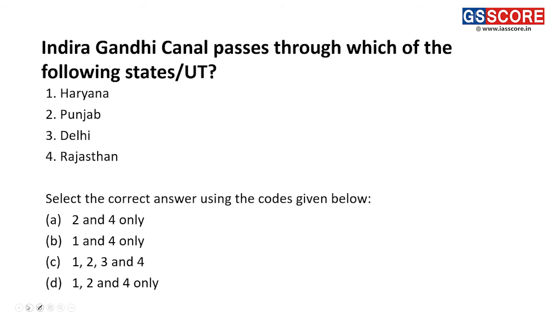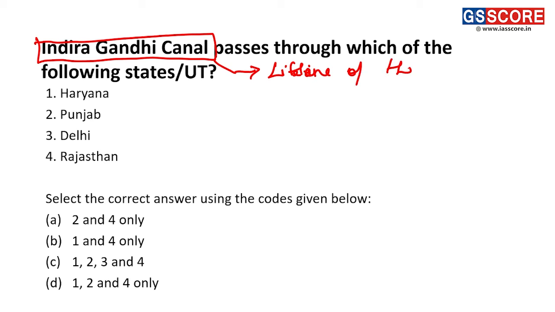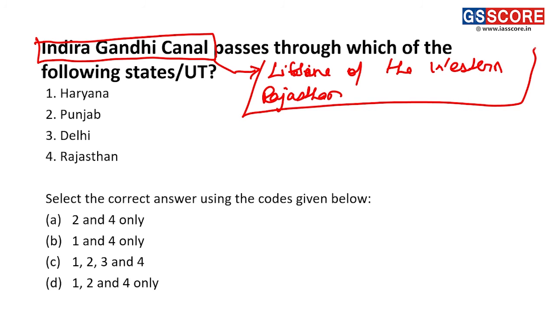Okay. So, moving forward, we have the next question with regard to the Indira Gandhi Canal. Indira Gandhi Canal is a very important canal of India. It is the lifeline of Western Rajasthan. The agricultural activities and human settlement which are possible in the western part of Rajasthan, which is basically a desert region, are only possible because of the presence of this Indira Gandhi Canal.